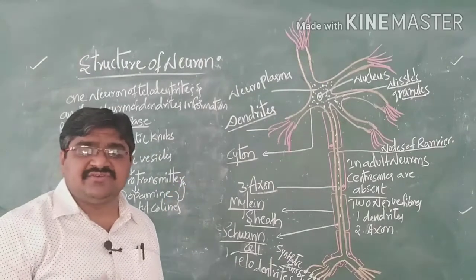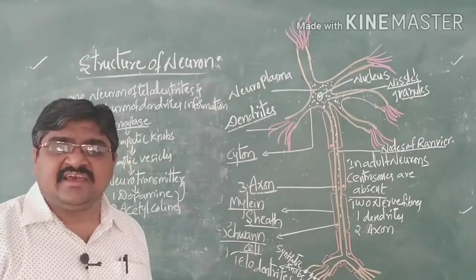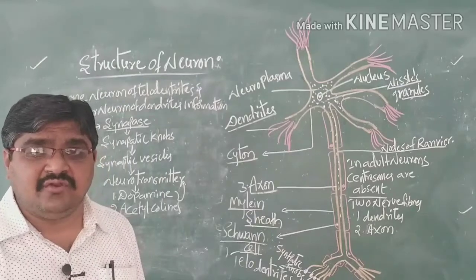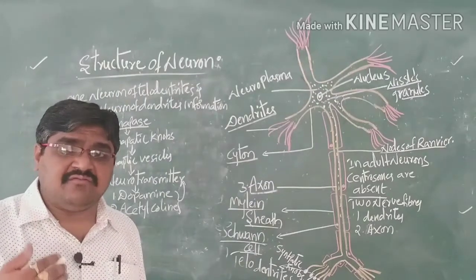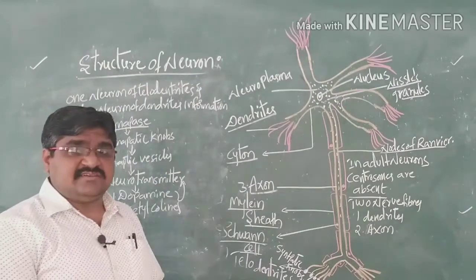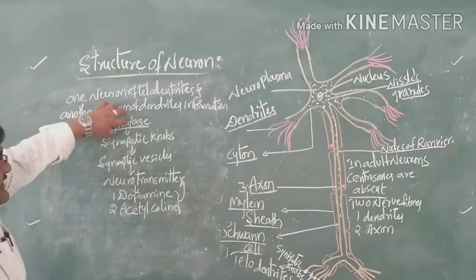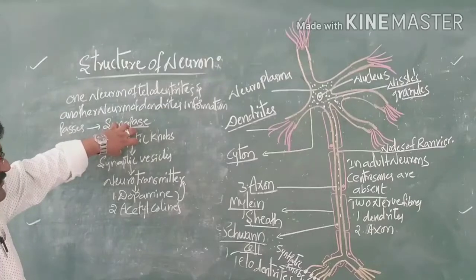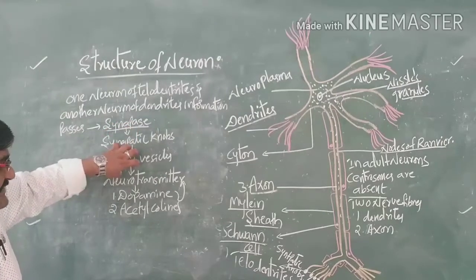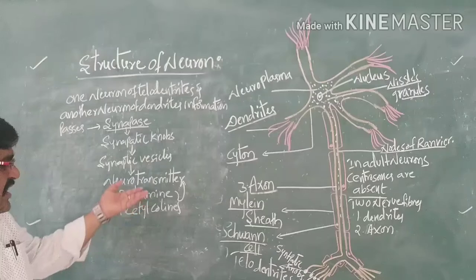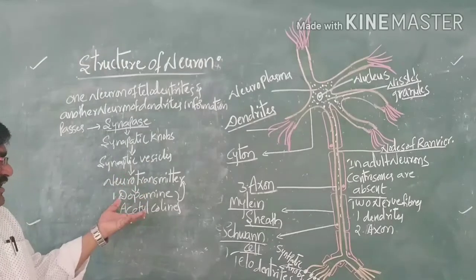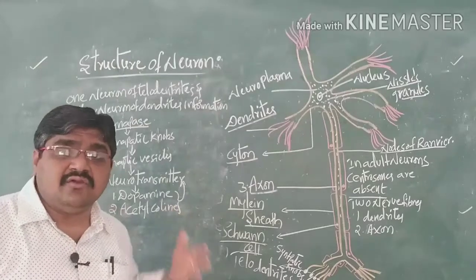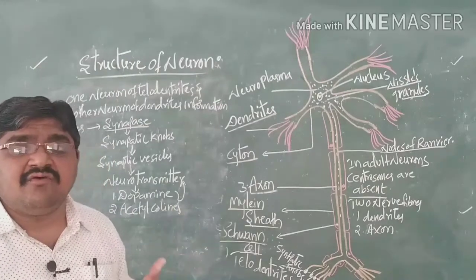Due to their presence, information passes very fast from the telodendrites of one neuron to the dendrites of another. This process is called a synapse. The synaptic knobs secrete the synaptic vesicles, and the vesicles secrete neurotransmitters, by which information passes from one neuron to another.